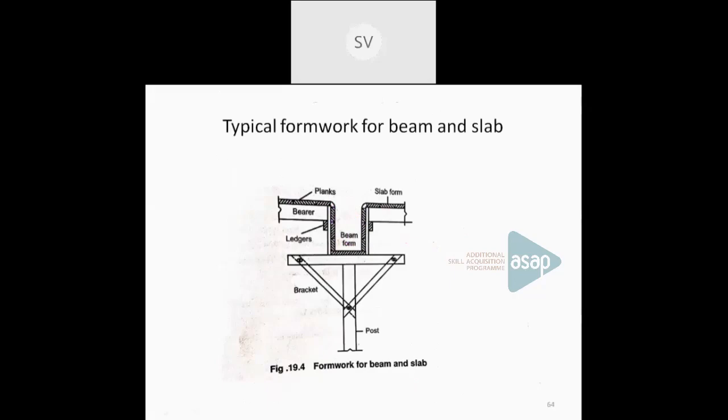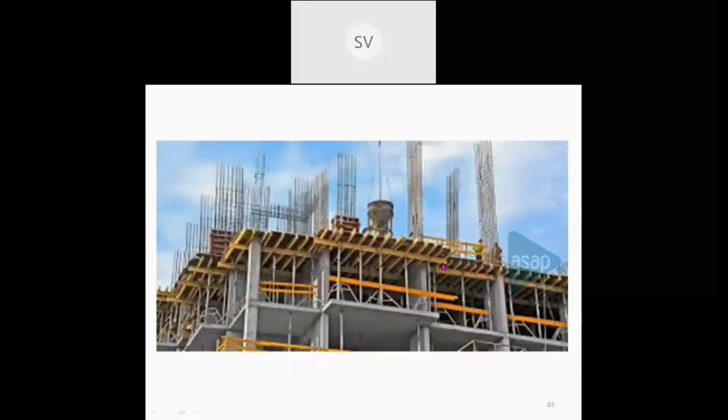So here you can see the construction of a column using formwork. So this shows the formwork. Here the steel formwork is being used. The vertical members and the horizontal members are all steel sections, rolled steel sections, and steel plates or flats are being used for the strip or this level surface. So that is about the formwork in construction.